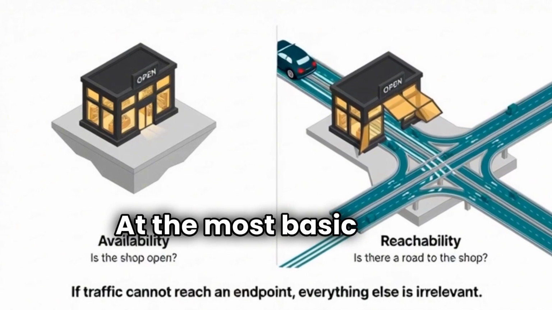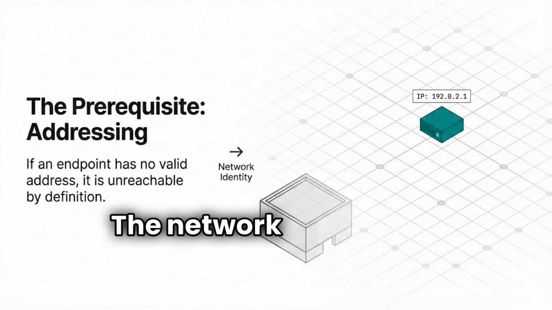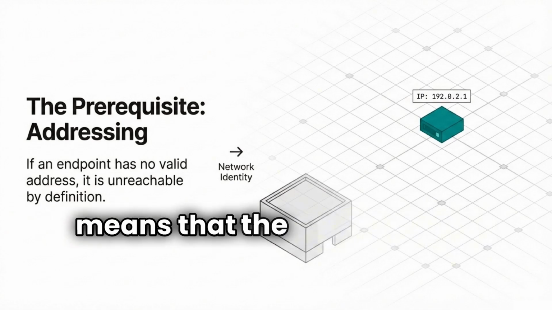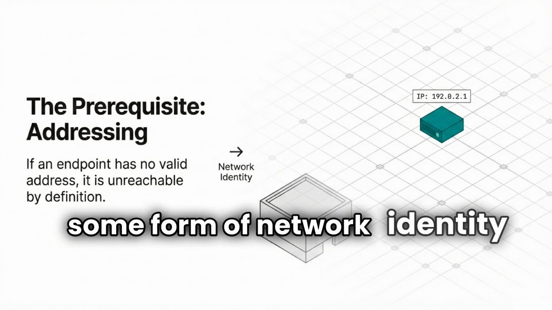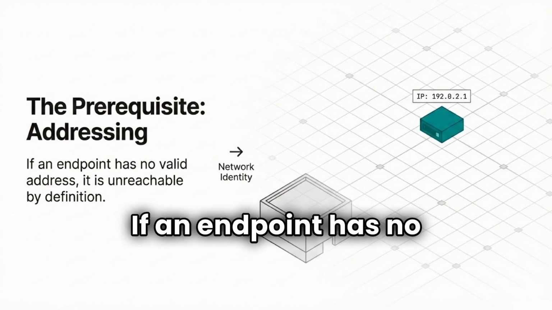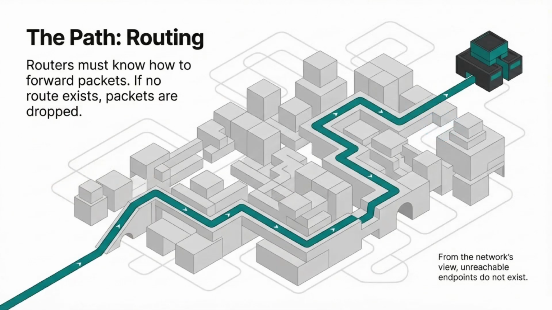At the most basic level, reachability starts with addressing. The network must know where the endpoint is. This usually means an IP address, but more generally, it means that the endpoint has some form of network identity that can be routed to. If an endpoint has no valid address, it is unreachable by definition.